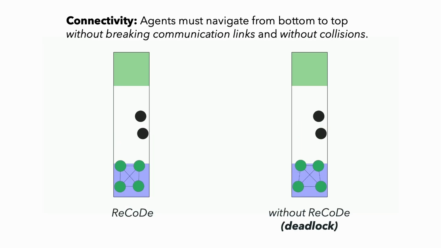This example demonstrates ReCoDe in the connectivity scenario, where agents must move from the bottom to the top of a corridor while never disconnecting any communication link and avoiding collisions. The expert controller fails to complete the task, frequently resulting in deadlocks. With ReCoDe's learnt constraints, however, agents coordinate effectively and complete the task successfully.